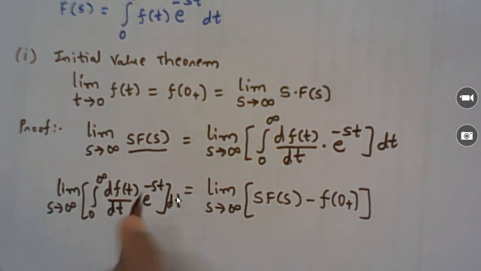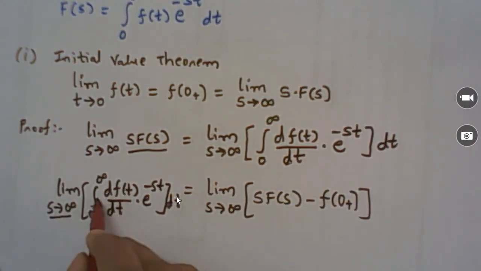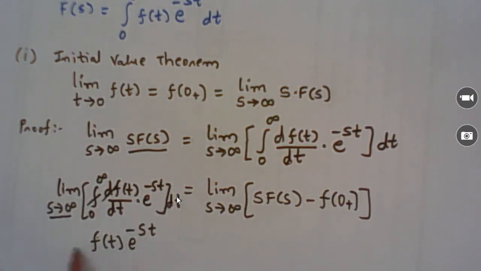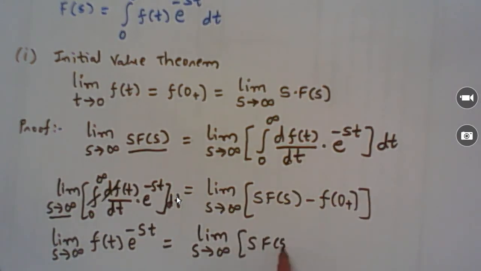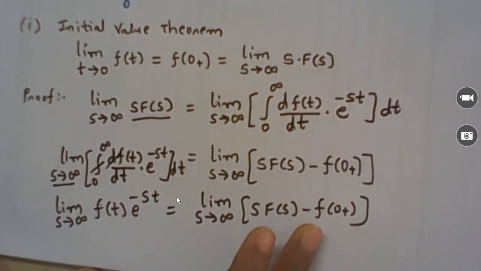Here the differentiation is in terms of dt and s is a constant, so we can apply the value of s. The remaining is f of t into e raised to minus st, with limit s tends to infinity. It is equal to limit s tends to infinity of s F of s minus f of 0 plus.